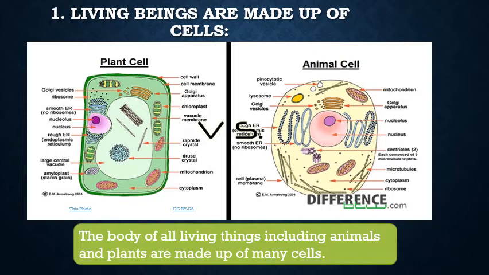There is a little difference between animal cells and plant cells. You don't have to worry about that, but you can understand that the plant cell and animal cell are two different things. The body of all living things, including animals and plants, is made up of many cells. It can be n number of cells, not one or two. An organism like a man or an animal is made up of thousands and millions of cells. Similarly, the body of living beings is made up of cells.